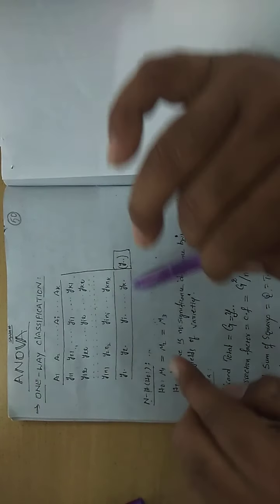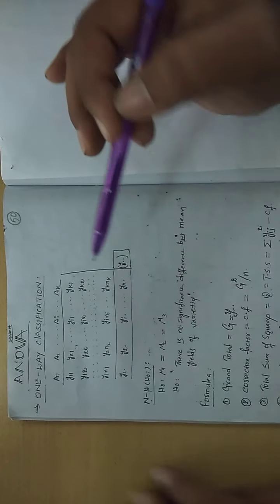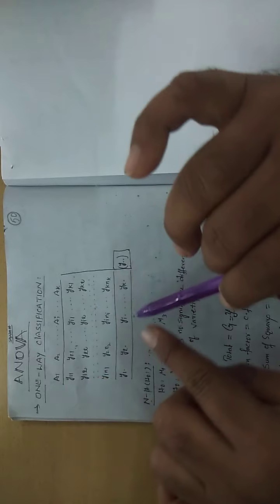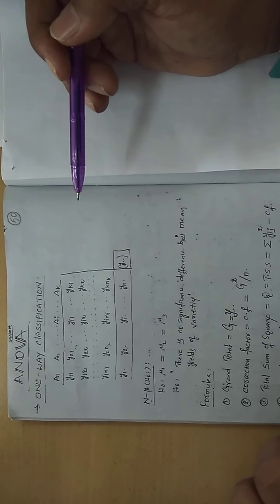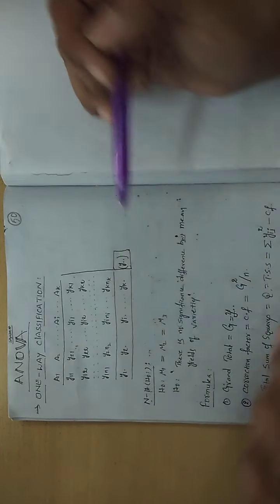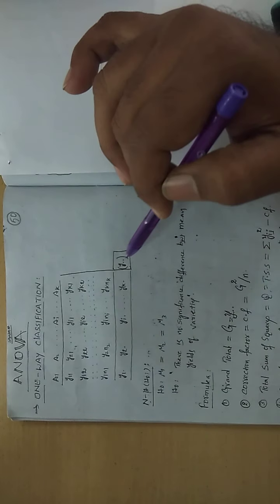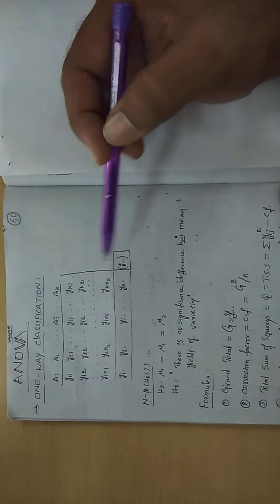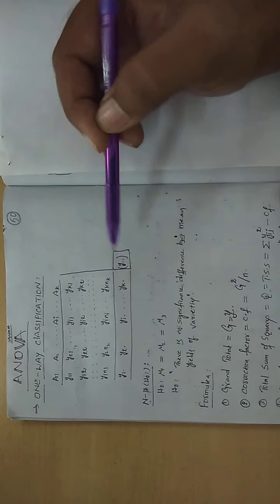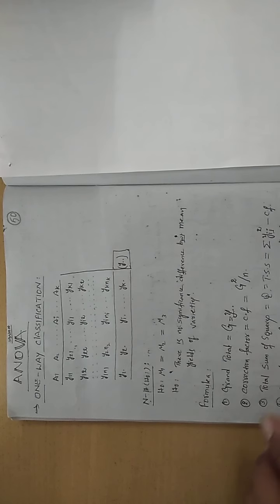This is called the notation format, because in the formulae I am giving these notations. Unless you understand these notations, getting the wanted value from the table becomes difficult. That's why understanding the table is very important. Now this grand total, you call Y double dot. How many dots are there? 2 dots are there. Okay. Now as usual, what are the usual steps when you go for hypothesis testing?